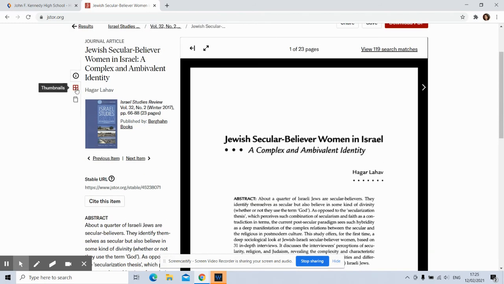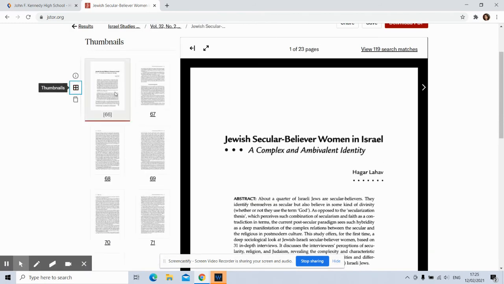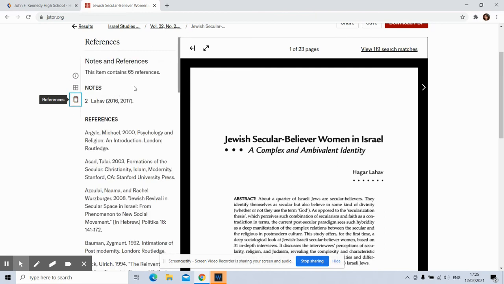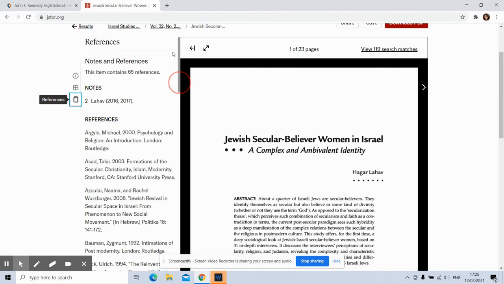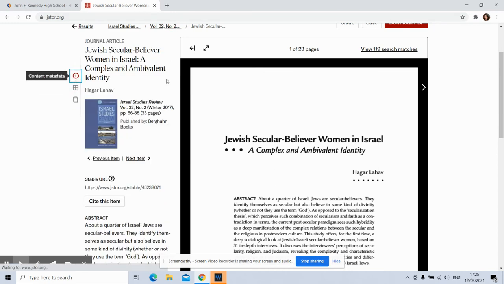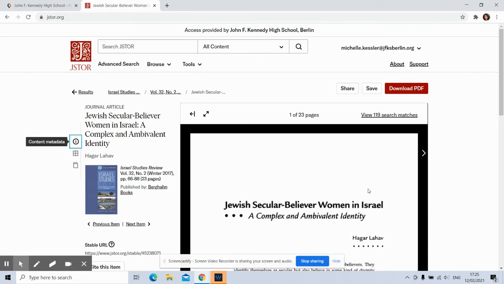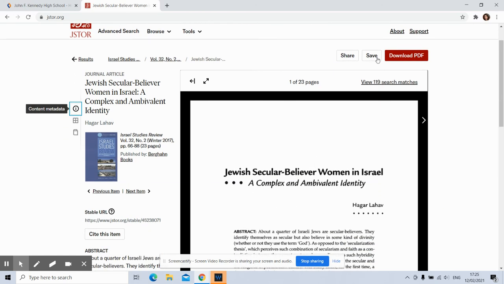If you click on these thumbnails, you can go to specific pages within the article. If you click on references, you can go and look at all the references contained in that article, so you can see who that author cited without having to scroll all the way to the bottom. Other things you can do is you can save this if you want to read it later. You think it's going to be useful, but you don't know.